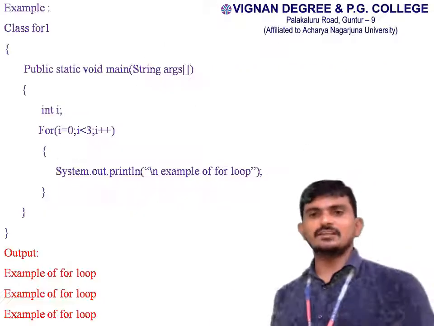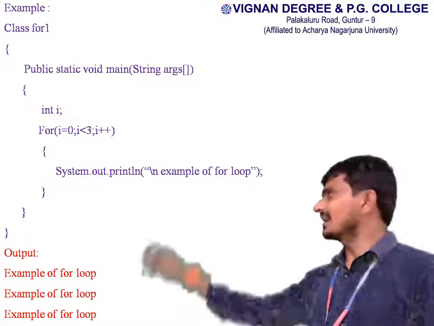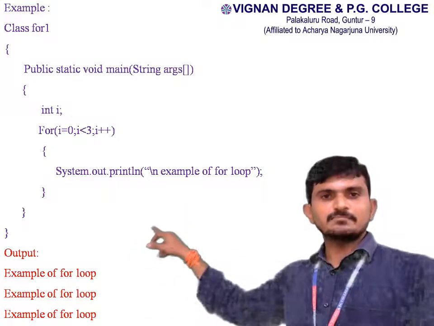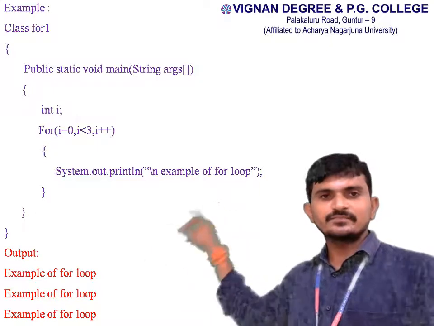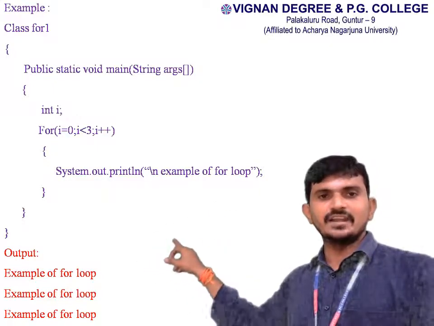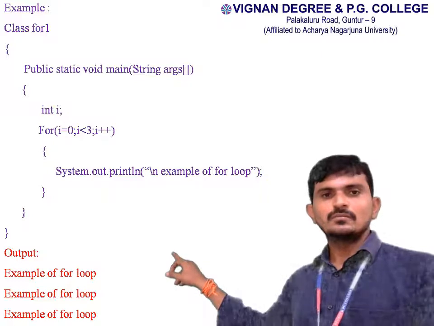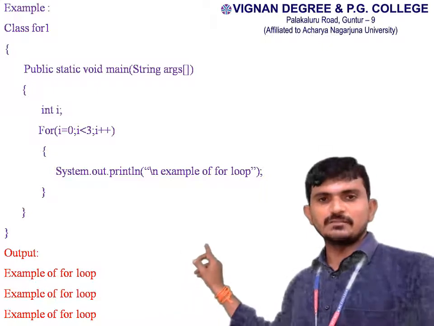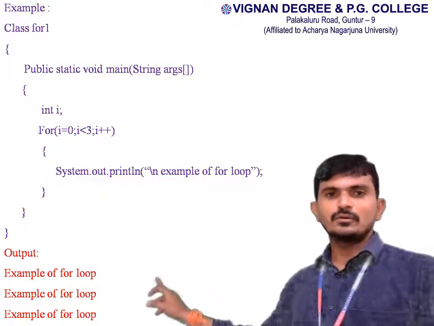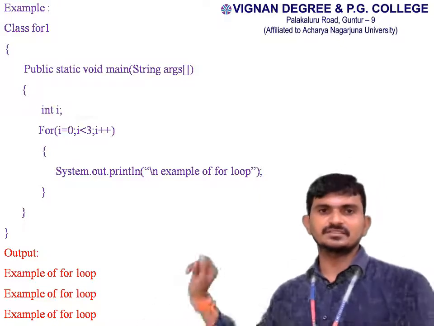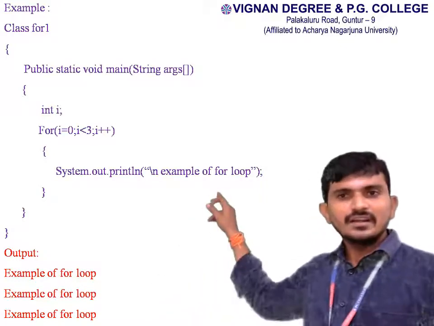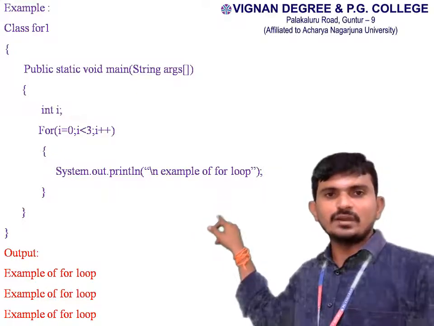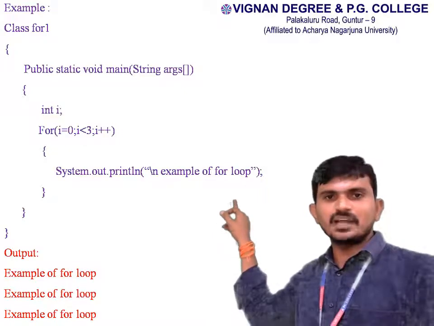Next, a small example about the for loop. Class For1, open braces, public static void main String args, open braces, int I. For I equal to 0, I less than 3, I plus plus, system dot out dot println example for loop, closed braces, closed braces, closed braces. First of all, int I equal to 1. We have to substitute the I value. I equal to 1, 1 less than or equal to 3, 1 plus plus, I value should be increased.